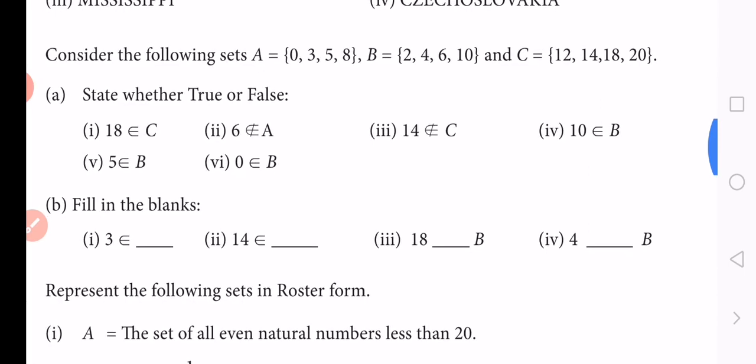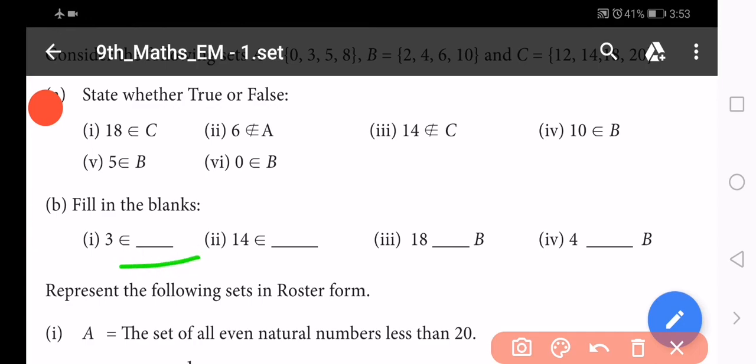And part B, fill in the blanks. Here also there are 4 questions. First 2 questions: 3 and 14 belong to which set? So for the first and second questions we write the name of the set.